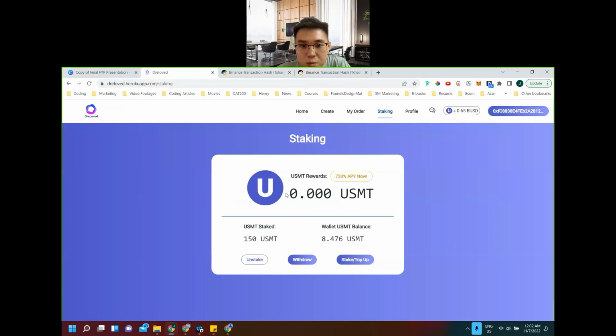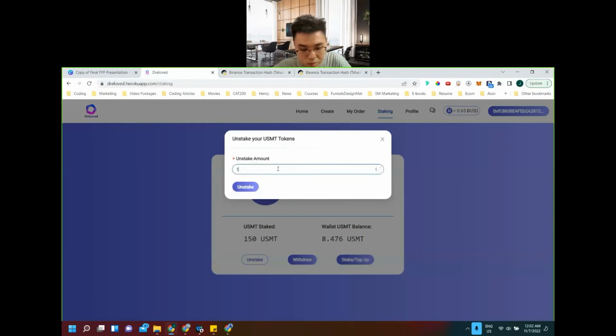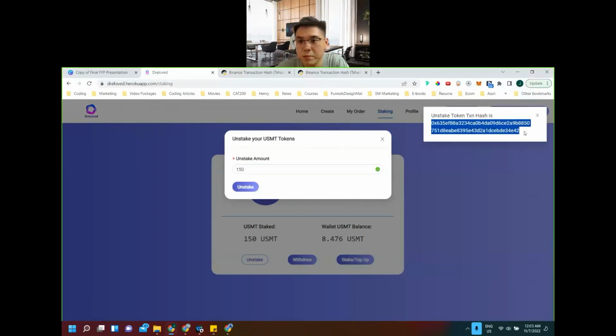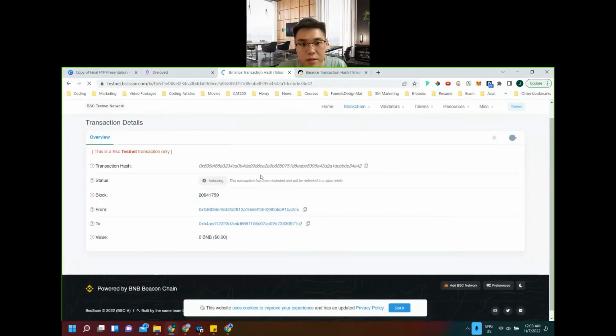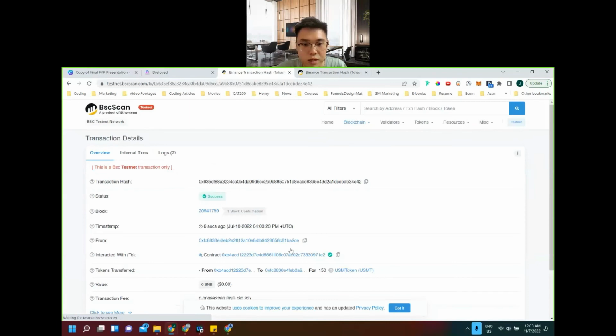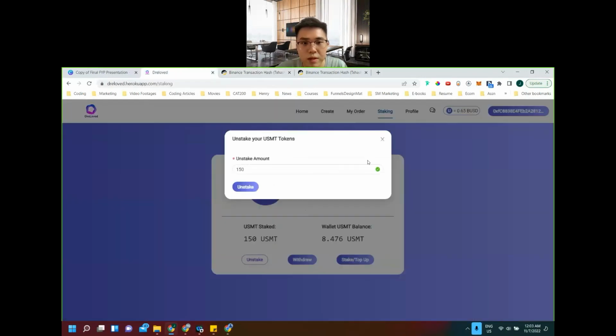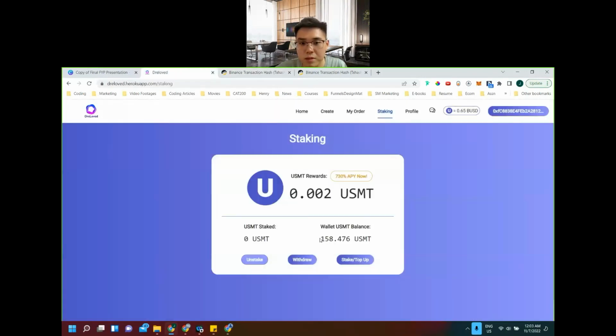Yep, and then it's been withdrawn, so it's 0 here, and then I can unstake the token as well. Confirm. Yep, so this is my unstake token and yield, and it can be checked on the blockchain. It's being returned from the staking contract to my wallet address for 150. Yep, and then it should be seen here.